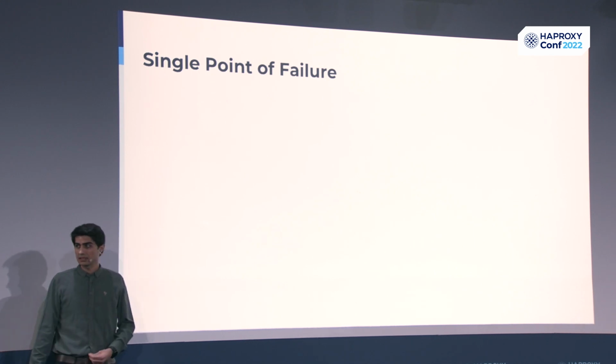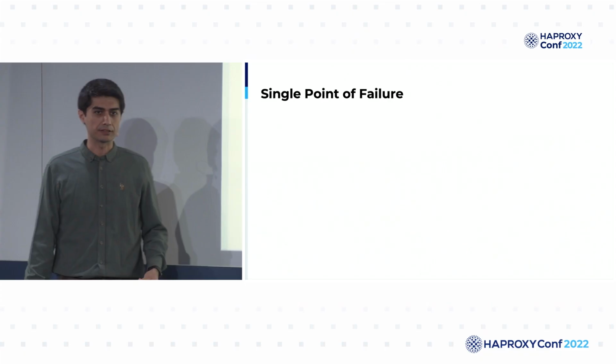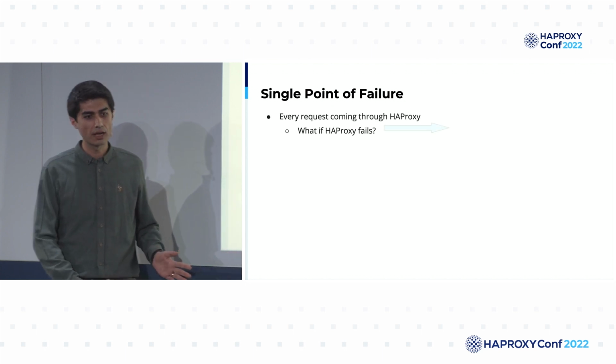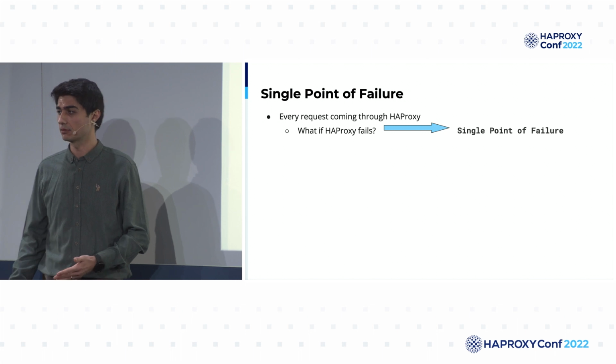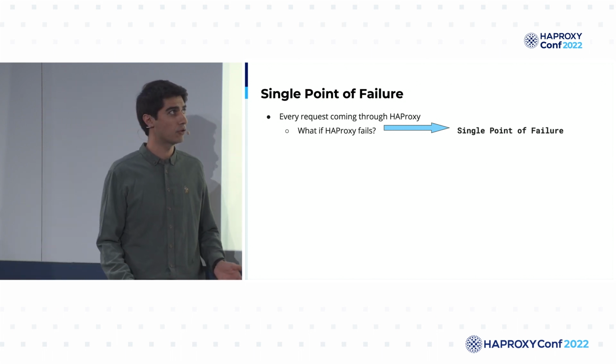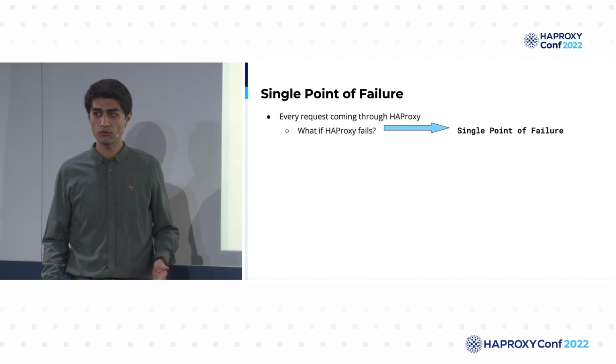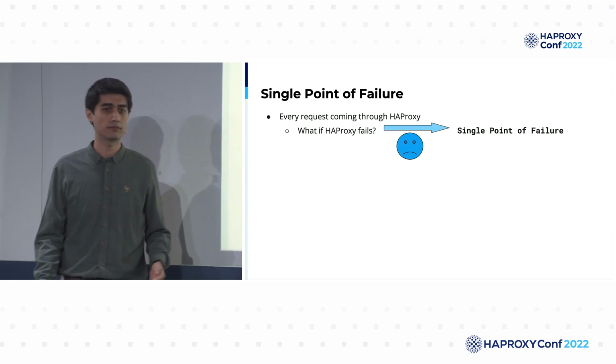Now, most of us think, what if HAProxy fails? If HAProxy fails in our architecture, actually, it will lead us to a single point of failure. So how can we overcome? Not overcome, because we cannot eliminate the single point of failure, but we can reduce the probability of it happening. So again, a single point of failure will lead us to very sad stakeholders.